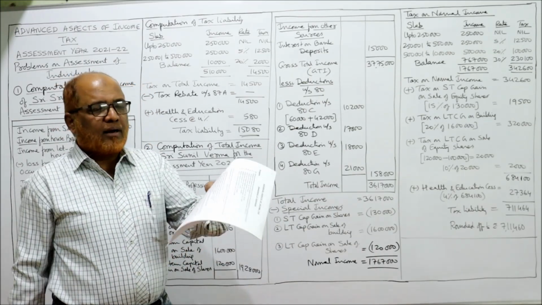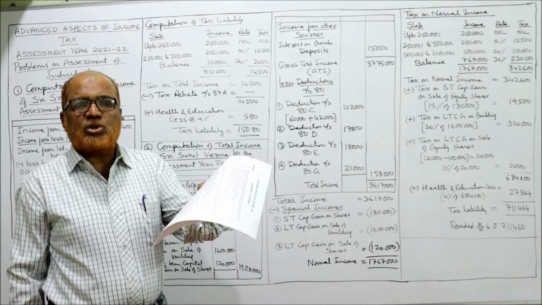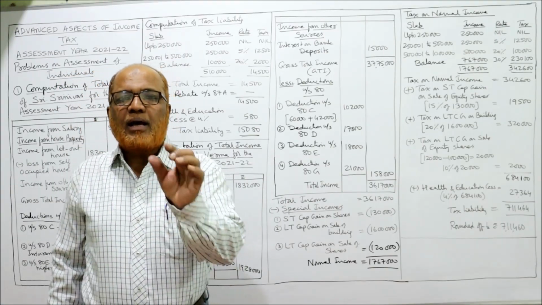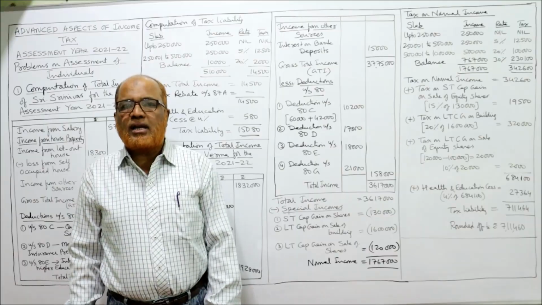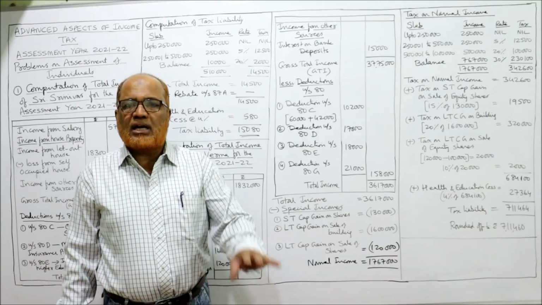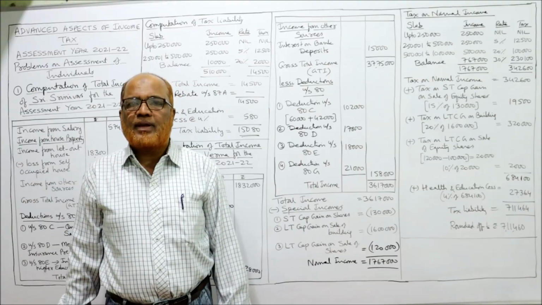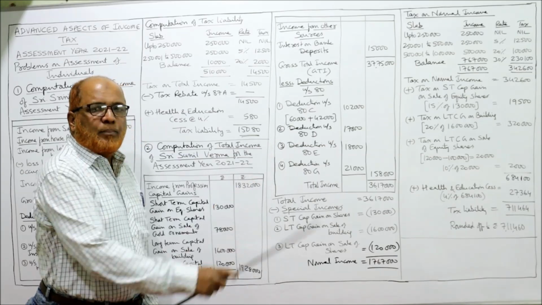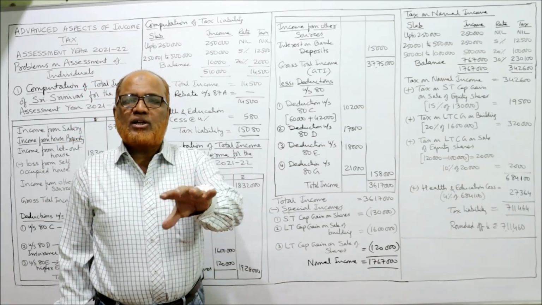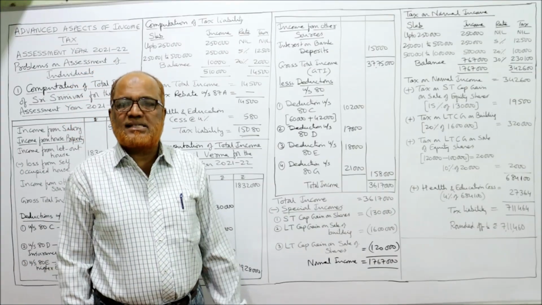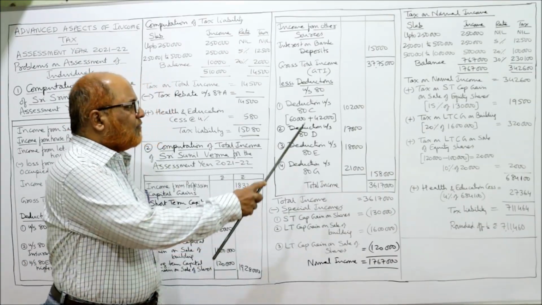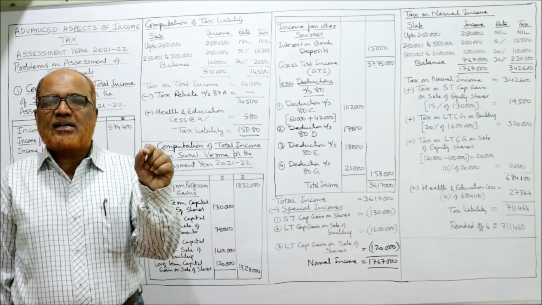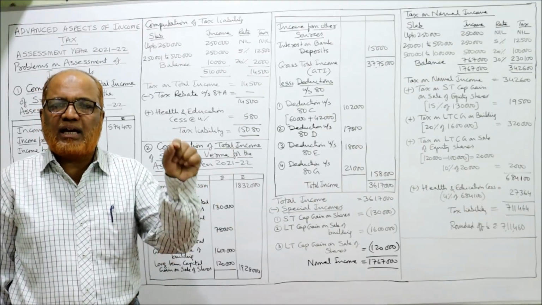Secondly, the last item: deposit in Sukanya Samriddhi Yojana account for 3-year daughter, 42,000, in Bank of India. Deposit in SSA, Sukanya Samriddhi account, will also qualify for deduction under section 80C as a qualified saving. So 60,000 deposited in PPF and 42,000 contributed in SSA. Add up 60 plus 42, 1,02,000 is the qualified saving under section 80C.